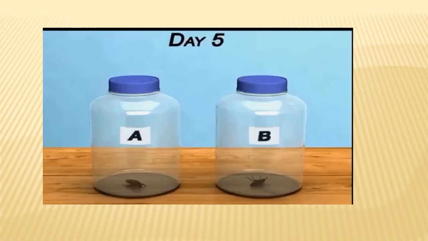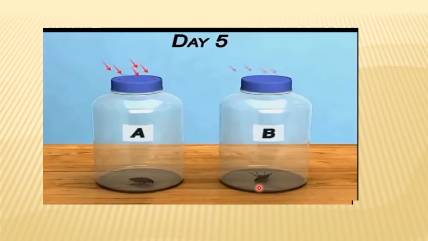You will observe that the cockroach in bottle A is alive and the cockroach in bottle B is dead. Here you can see children, the cockroach in bottle A is still alive. In bottle B you can see the cockroach is dead. Can you guess why children? Yes, the reason is because the air is entering through the holes.